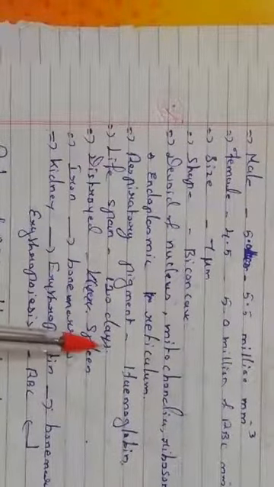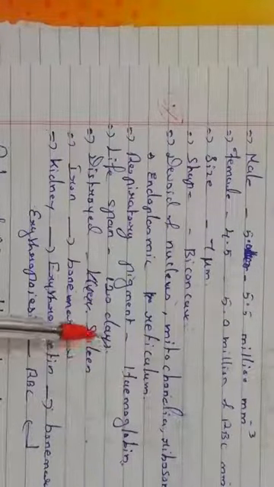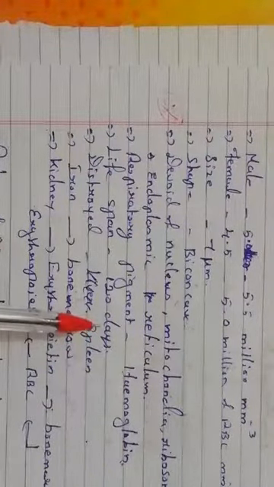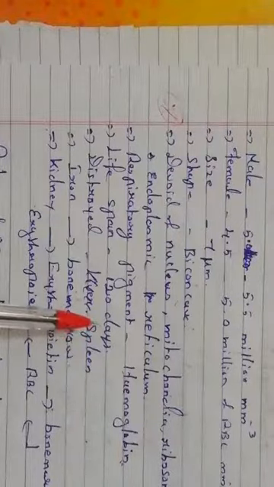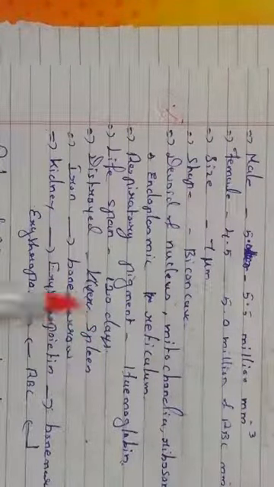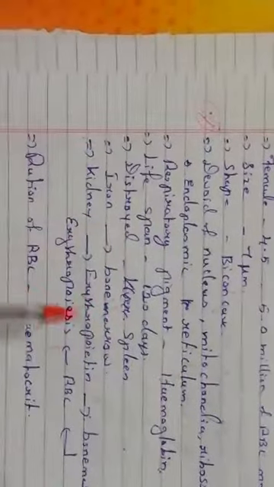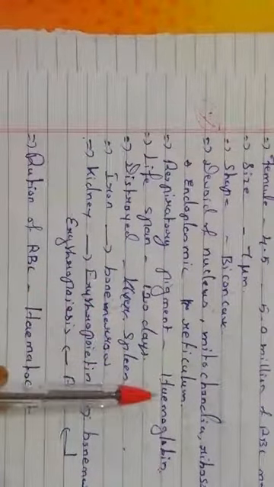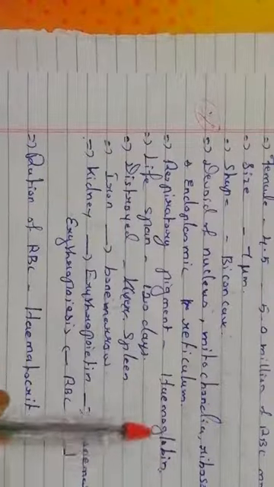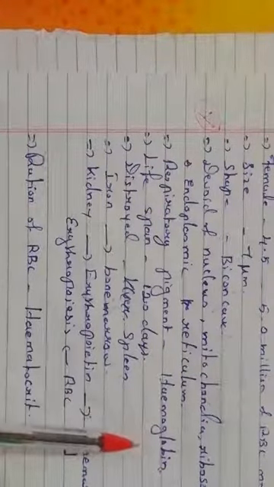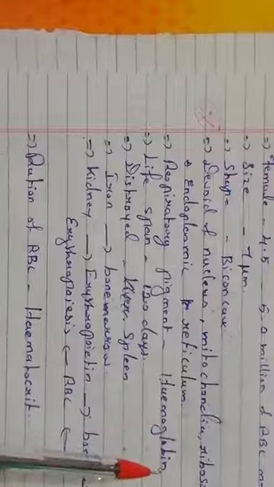For 120 days it lives, and then aged or damaged RBC cells will be destroyed in the spleen. But when it is destroyed, as we said already, hemoglobin consists of heme, iron, plus globin, which is a protein. We discussed this in the previous chapter.